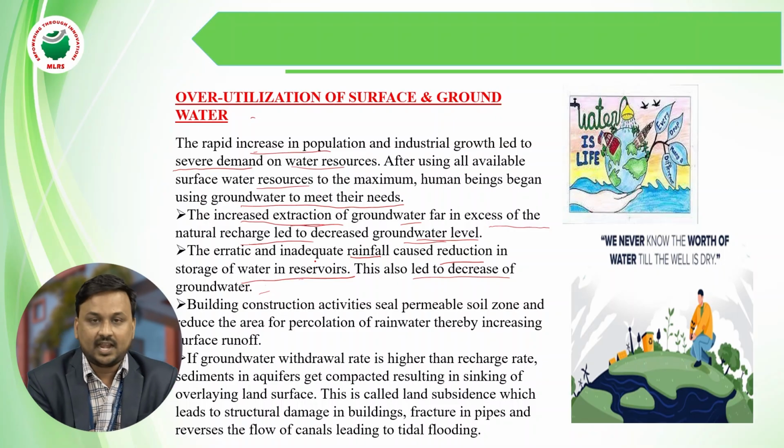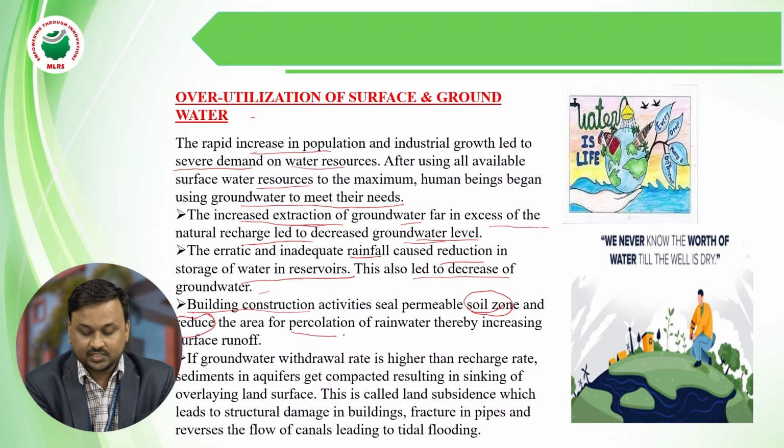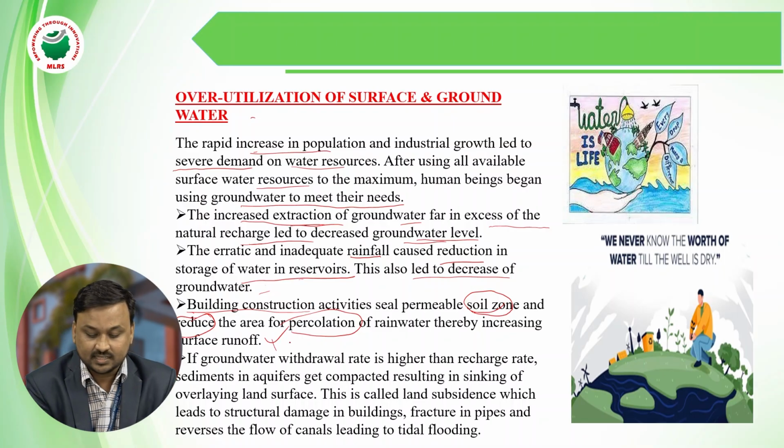Another reason for decreasing groundwater level is construction activity. The soil zone is reduced, which reduces the area of rainwater percolation and increases the surface runoff.